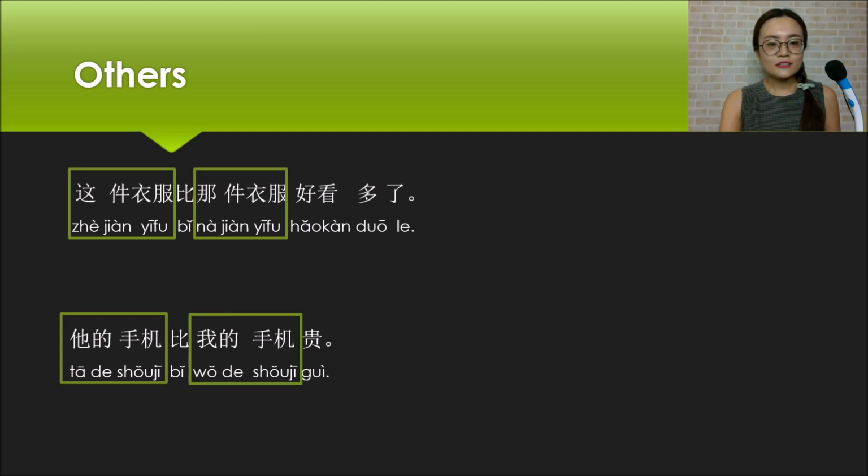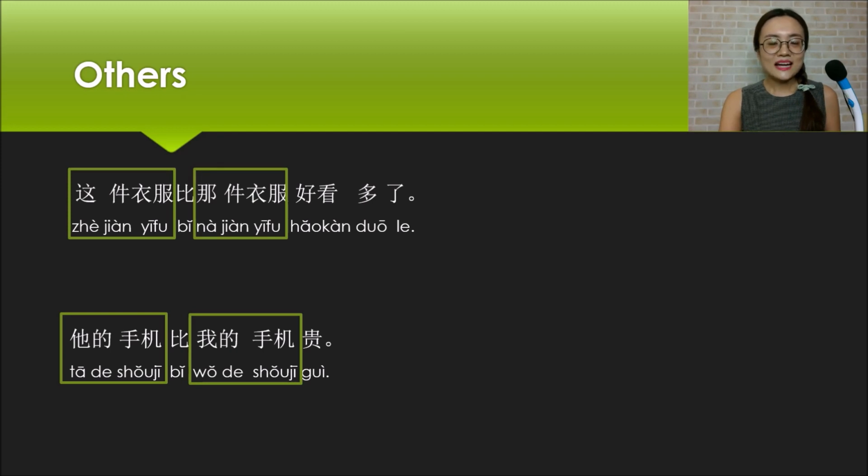In this kind of comparative sentence, you don't want to always repeat the same thing, right? Like in English, you just want to say, this piece of clothes is much more beautiful than that one. You don't want to repeat like this: this piece of clothes is much more beautiful than that piece of clothes.